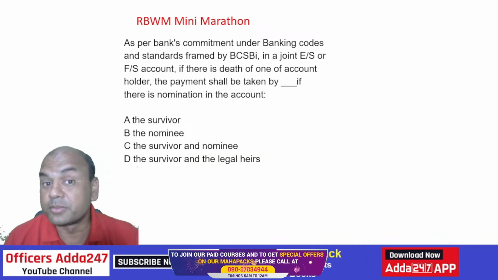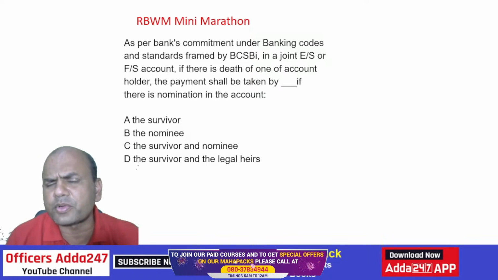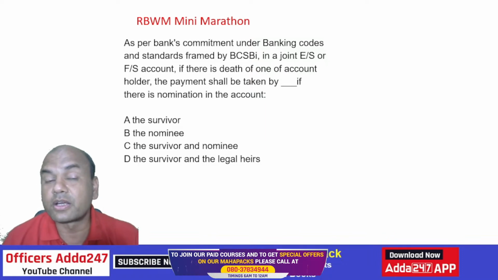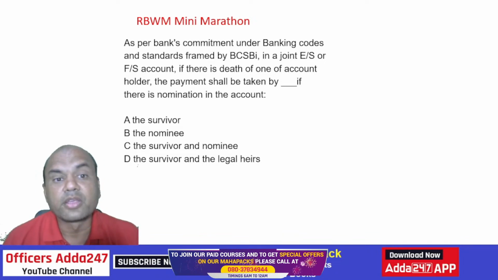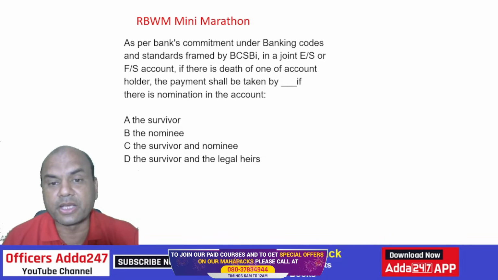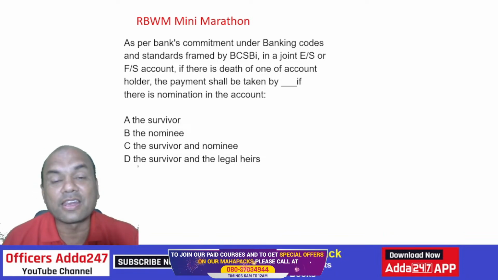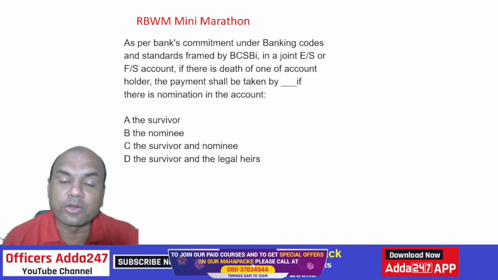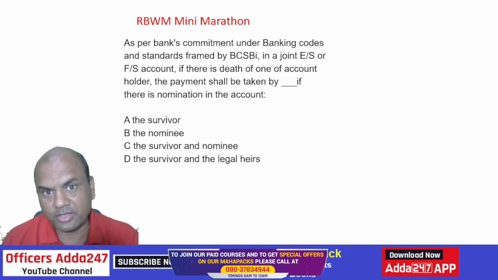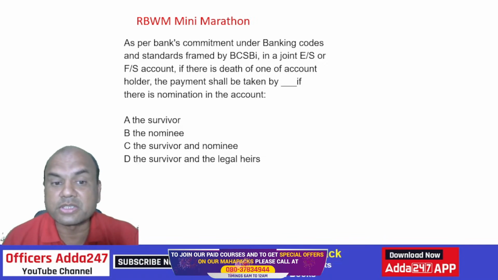Now next one. Now a similar question. Look at this. I have kept some questions from each chapter, and those are difficult ones. What did I say first only? Questions are difficult. As per the bank's commitment under BCSBI, in joint ERS or FRS, if there is a death of one account holder, the payment shall be taken by dash, if there is nomination in the account. Again a twist, isn't it? The earlier case was what? Payment will be given to the second owner as a what? That was the question. But here what is the question?